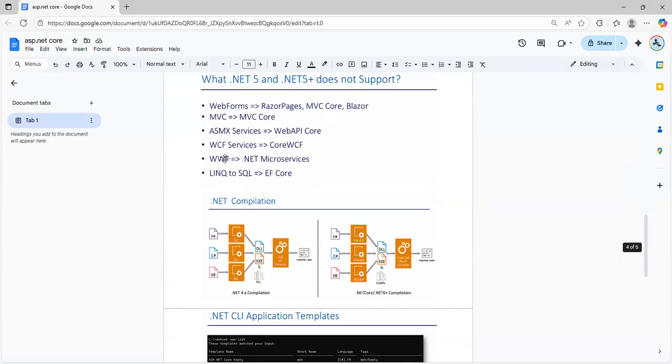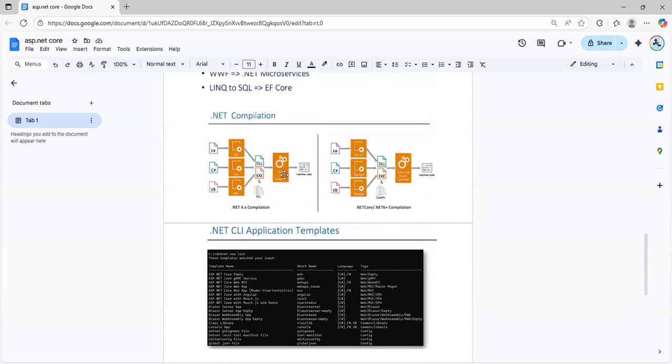Okay, and WCF is converting to CoreWCF, and WWF is converting to .NET microservice. LINQ to SQL is converting to Entity Framework Core. Okay, and here, .NET Core compilation and .NET Framework compilation: what is the difference between them?